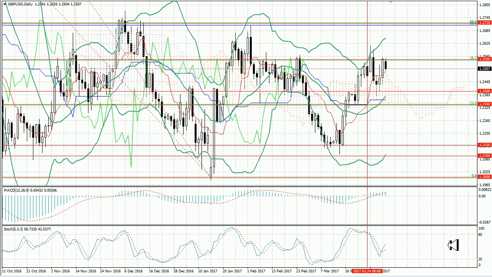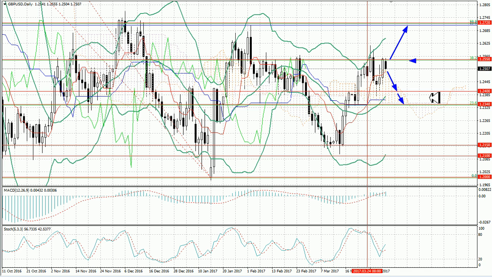Last week, the pound-dollar pair showed choppy trade. On Wednesday, the price fell to the middle MA of Bollinger Bands, but then retested to the level of 1.2550, which coincides with 38.2% Fibonacci correction. Its breakout could lead to a growth continuation towards the level of 1.2720. Otherwise, the correction could extend to the levels of 1.2400 and 1.2340.